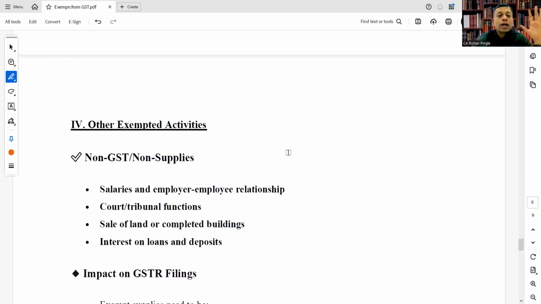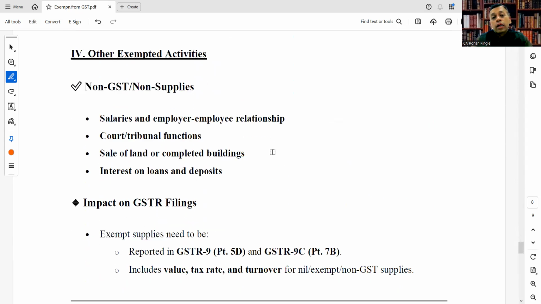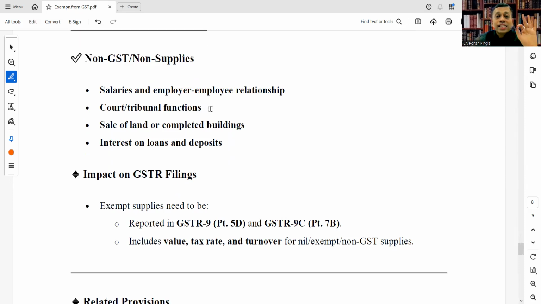Now, the fourth part, other exempted activities. Let's see non-GST or non-supplies. Salaries and the employer-employee relationship are completely out of GST; they are treated as non-GST. Court and tribunal functions are also non-GST.